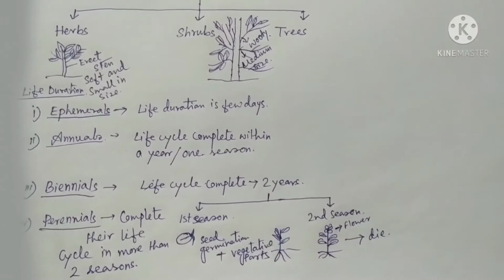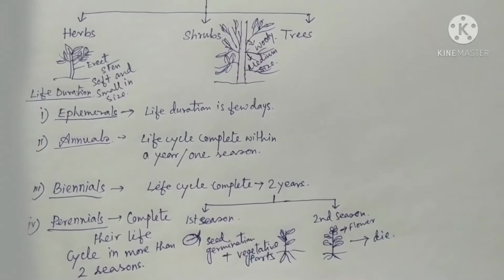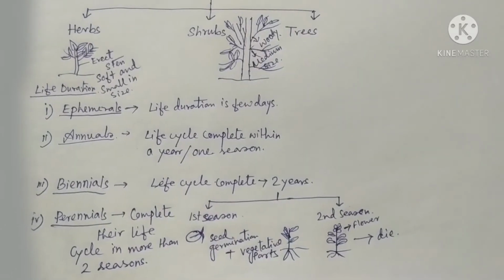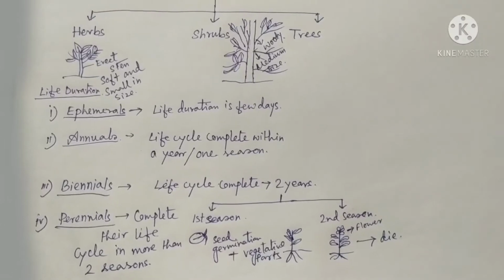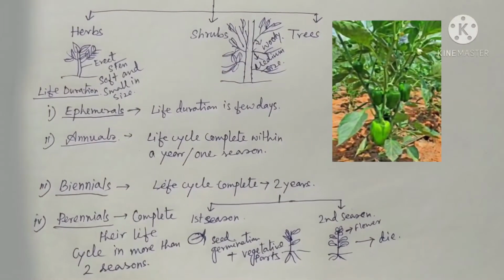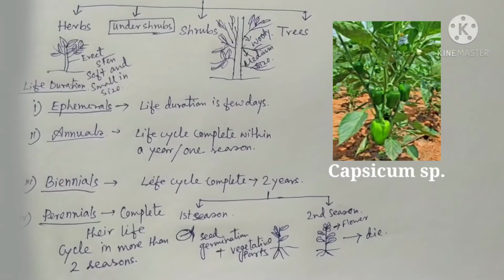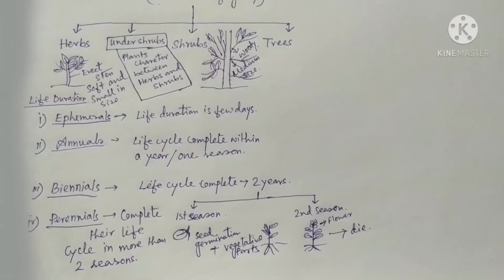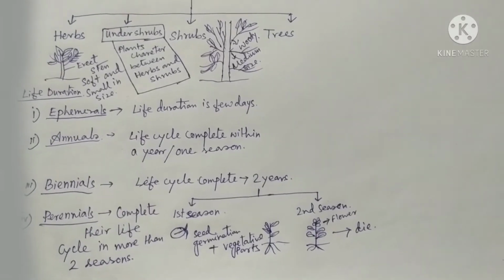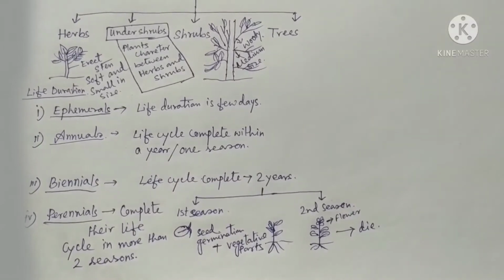Now, in some plants, stem characters are present between herbs and shrubs. So, these type of plants are known as undershrubs. So, strong or erect stems are divided into herbs, undershrubs, shrubs, and next is trees.